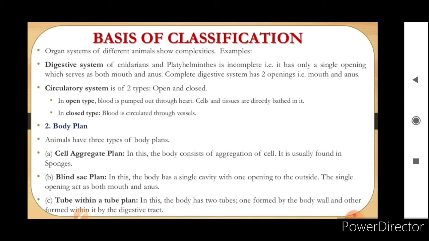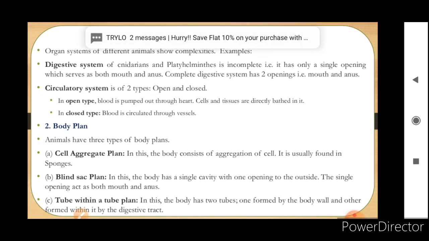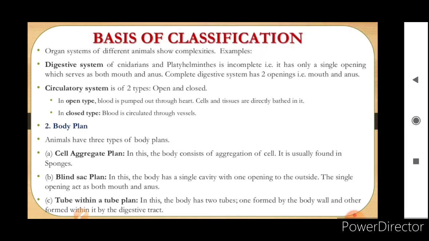Okay. Next is the body plan. Animals generally have three types of body plans: cell aggregate plan, blind sac plan, and tube within a tube plan. So in cell aggregate plan, the body consists of an aggregation of cells, and it is usually found in sponges.